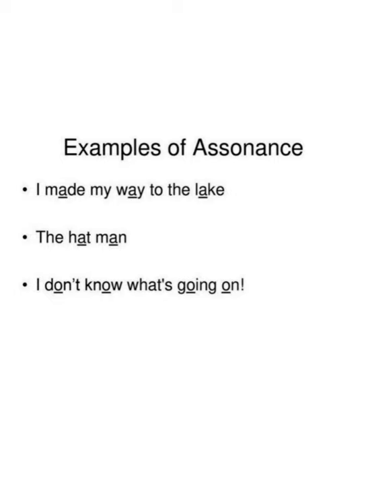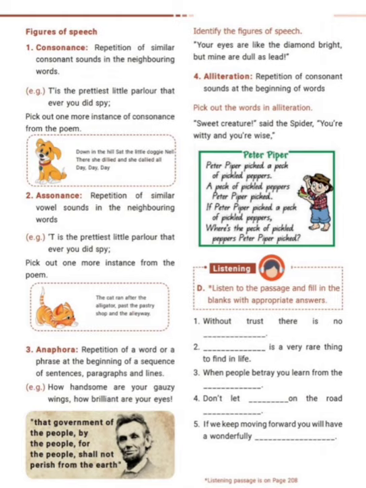Okay. Then, anaphora. What is anaphora? See, anaphora is a repetition of a phrase or words. Already we have learned that in the poem, "My wrath," that is anaphora, repeated words, right? Similarly, here, repetition of a word or a phrase. It could be a word or it could be a phrase at the beginning of a sequence of sentences, paragraphs and lines. Most probably it comes at the beginning of a stanza, right? And that is anaphora.